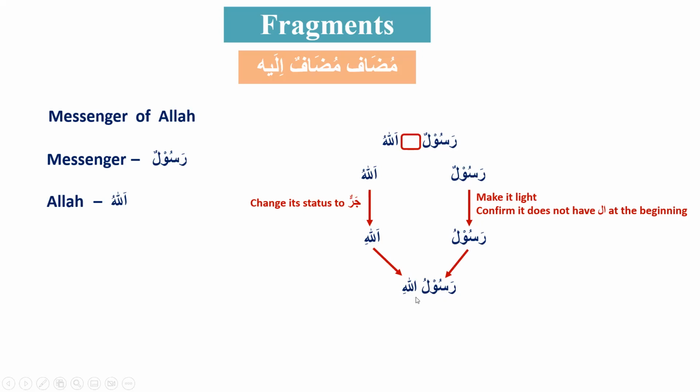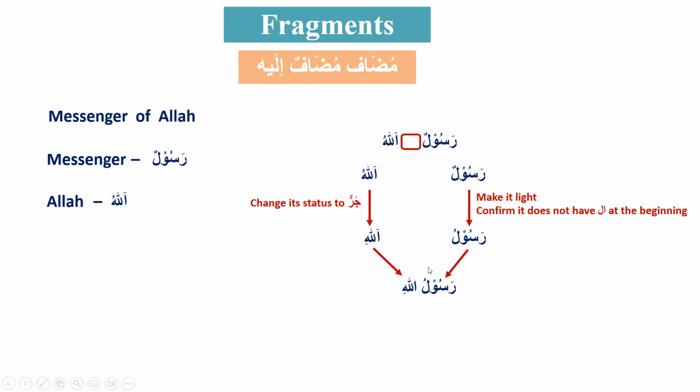When these three conditions exist, it is implied there is an invisible of between the two isms. So now this means messenger of Allah. So there is an invisible of between Rasulullah. And how do we know that?